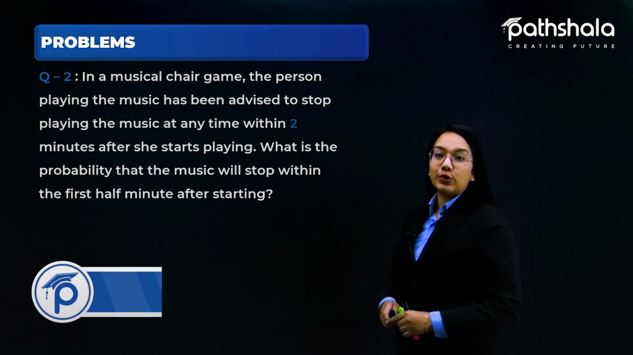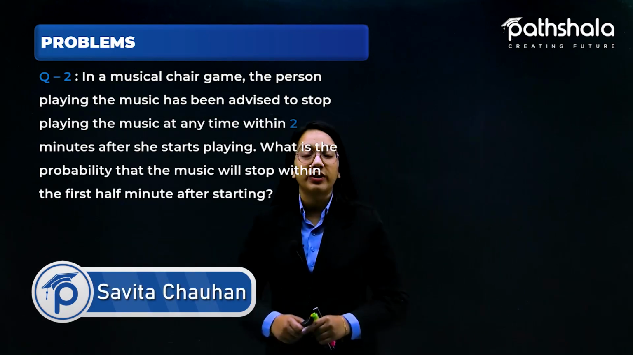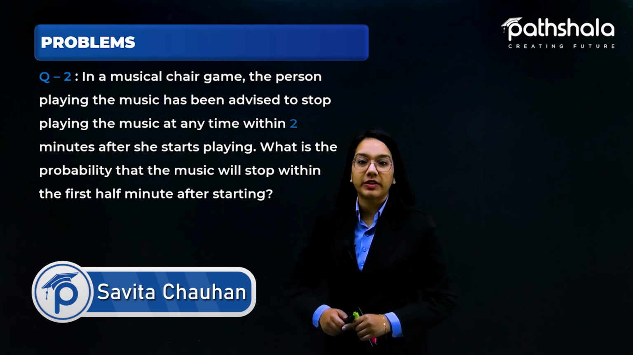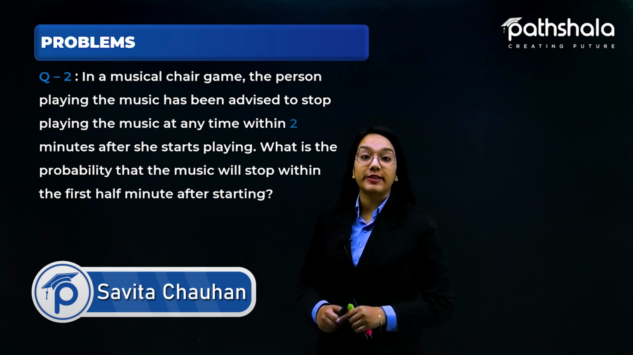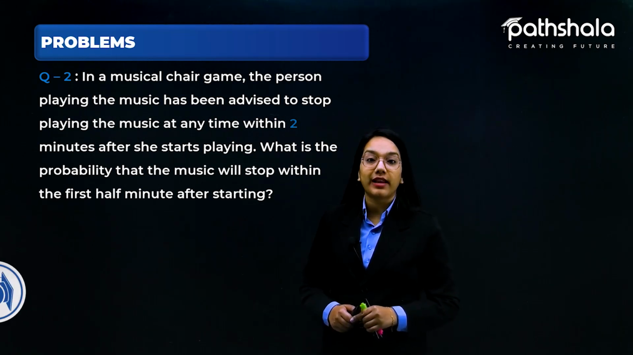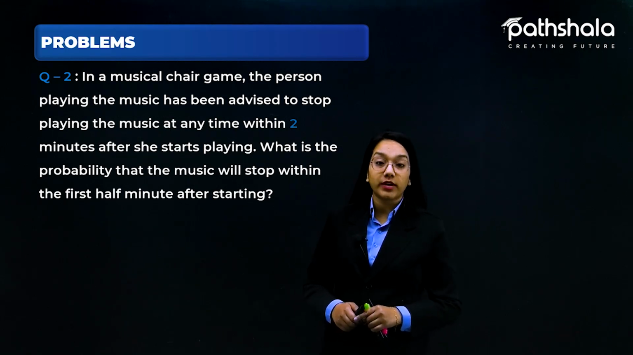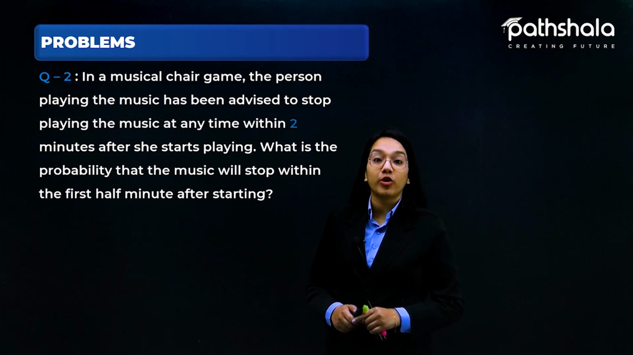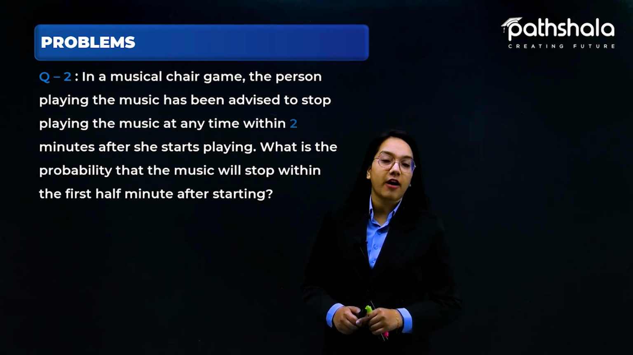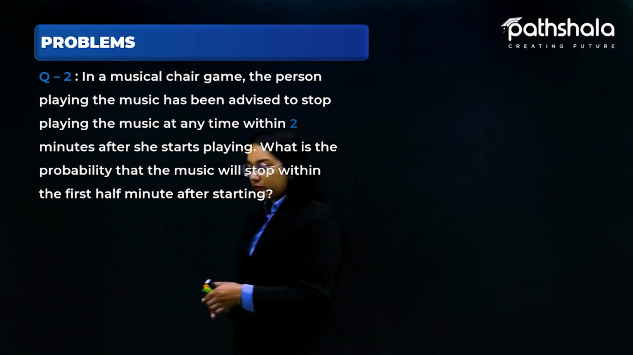Let's move on to question number 2, which says: in a musical chair game, the person playing the music has been advised to stop playing the music at any time within 2 minutes after she starts playing the game. What is the probability that the music will stop within the first half minute after starting? Let's find out the answer for this one.